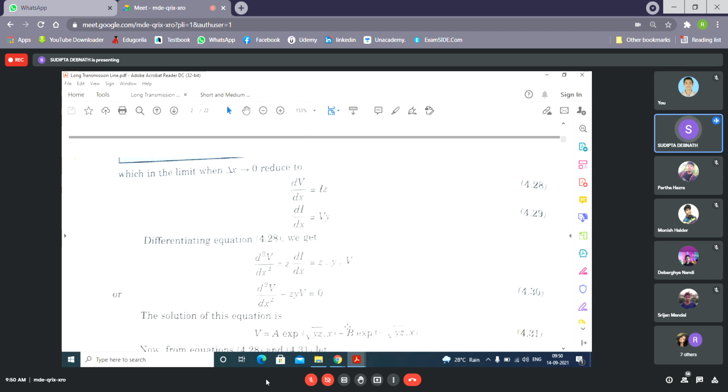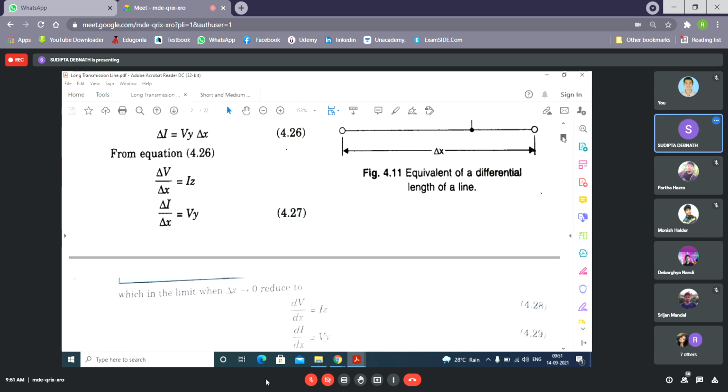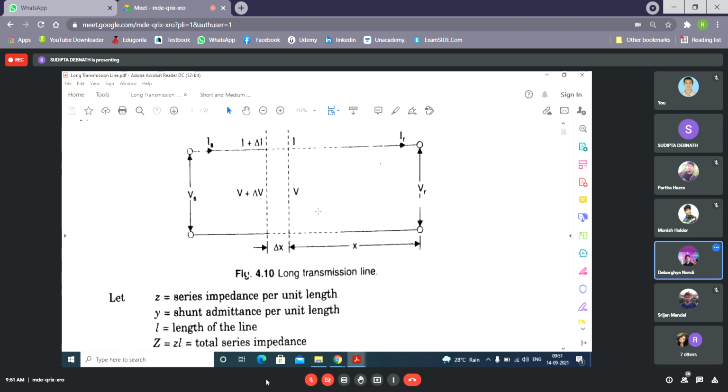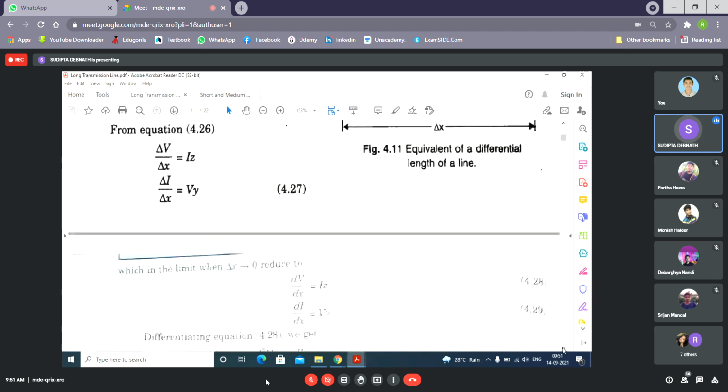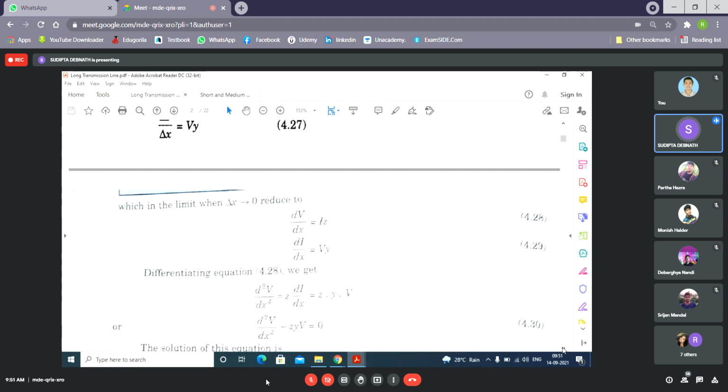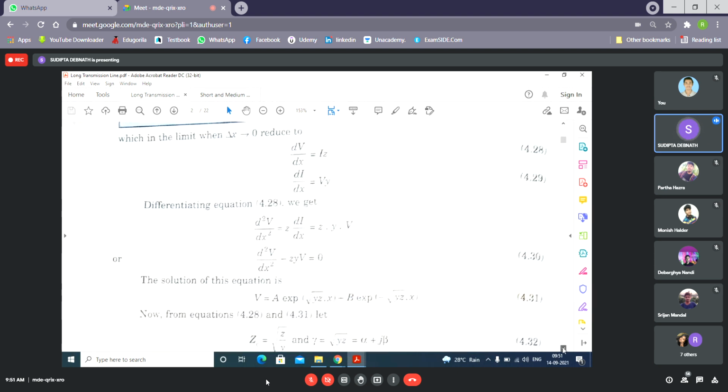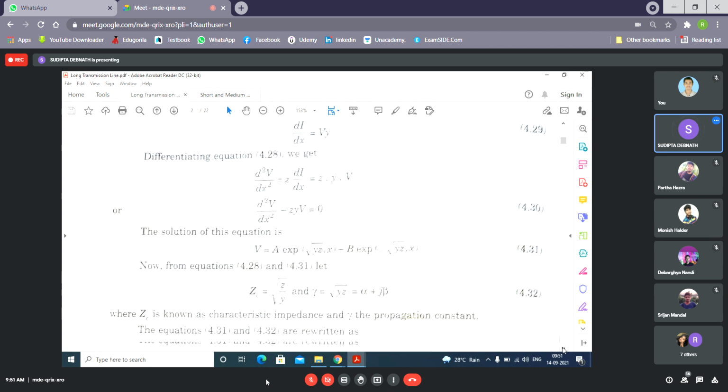Remember that x is the distance from the receiving end. So for finding A and B, we consider that when x equals 0, what is the value? Receiving end voltage, VR. Yes. When x equals 0, V equals VR. And when x equals L, the total length, then V equals? VS. Yes, VS. So we can write that at x equal to 0, V equals VR, and at x equal to L, V equals VS.